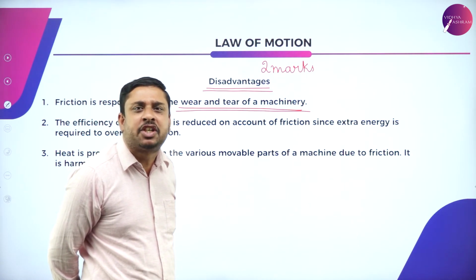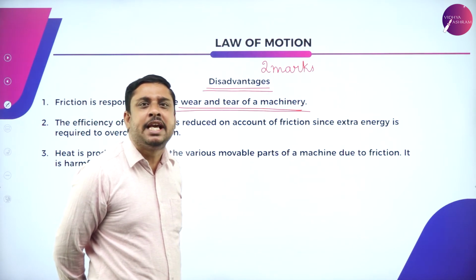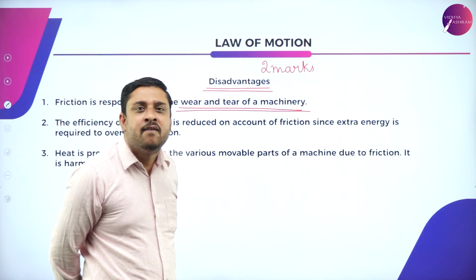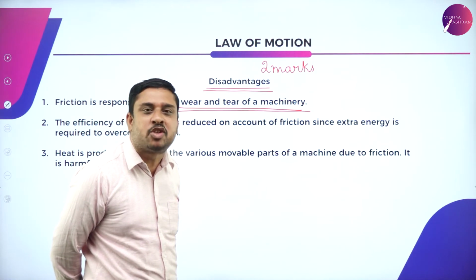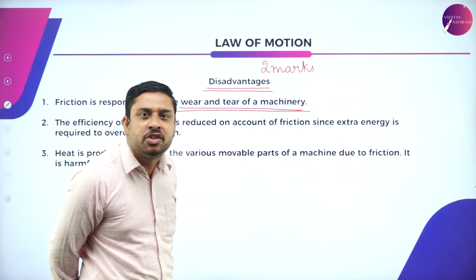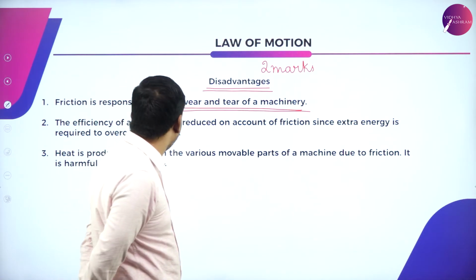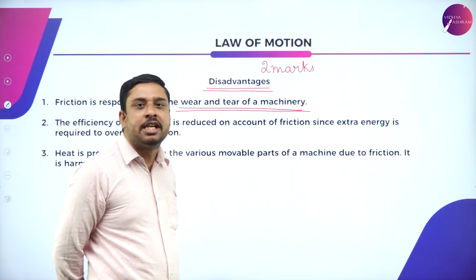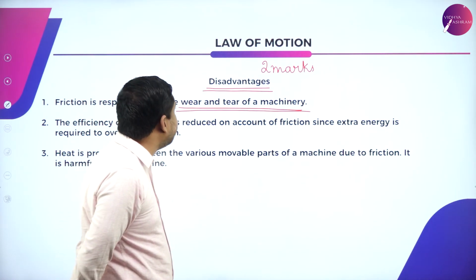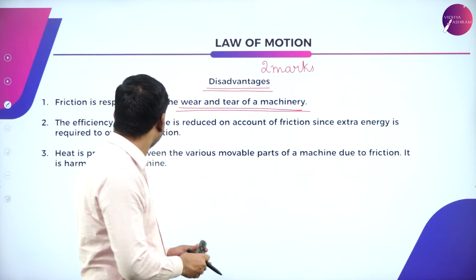Wherever there is friction, energy is lost in the form of heat, which dismantles the machinery, which reduces the efficiency of a machine. Therefore, we say friction is responsible for the wear and tear of a machine.